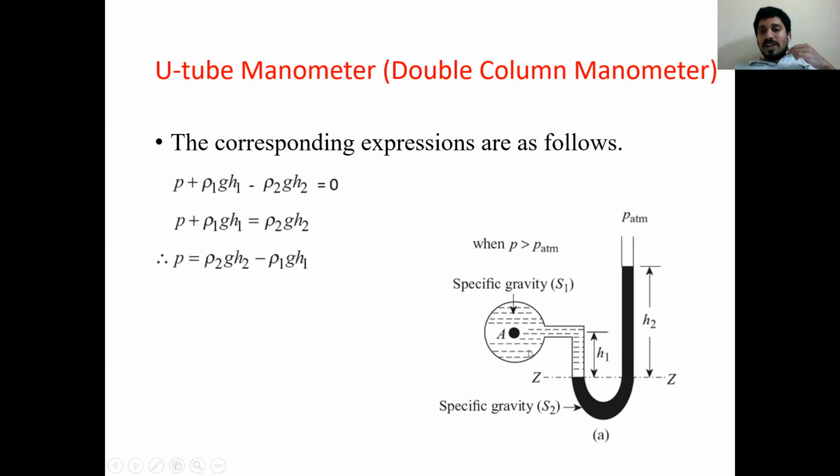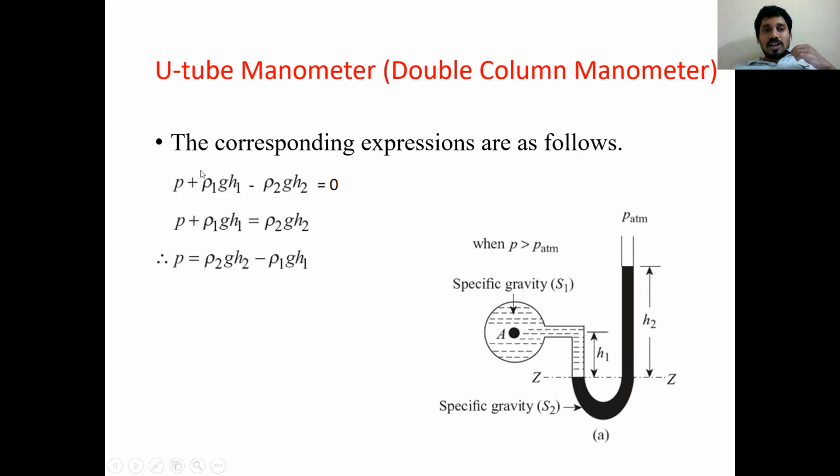Immediately this pipeline is connected to a U-tube manometer, in which fluid is going downward because of high pressure. Fluid is pushing mercury, so it goes downward by an amount H1 as pressure head. So you can write the equation rho g H, going downward means positive.